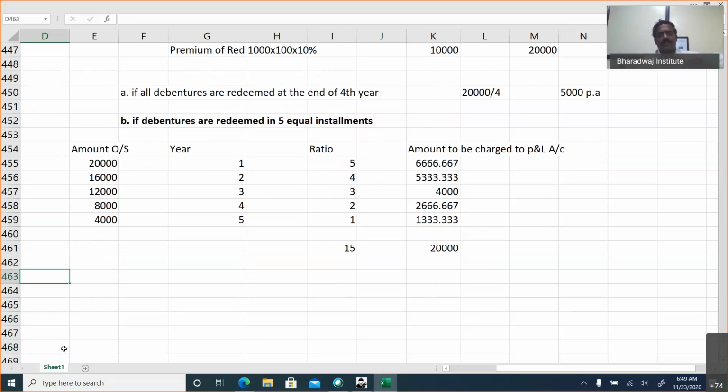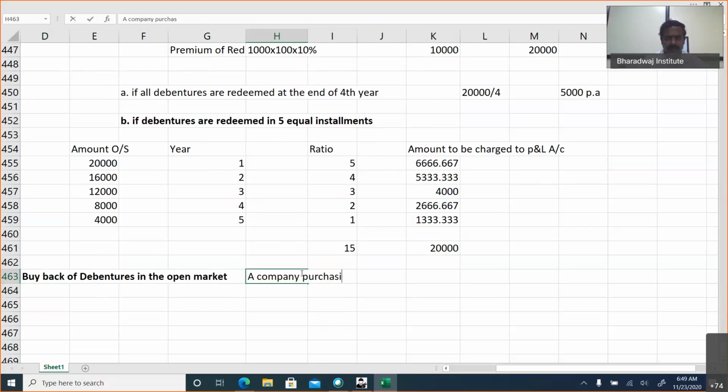Okay. So in the examination, they will ask you buyback of debentures in the open market. Nothing but the company purchasing its own debenture. So why are we purchasing our own debentures? Simple. We have surplus money, idle money which is there in the current account. When you keep debentures, you have to keep paying interest. Instead of that, you can buy and cancel, so that you can avoid the interest obligation.